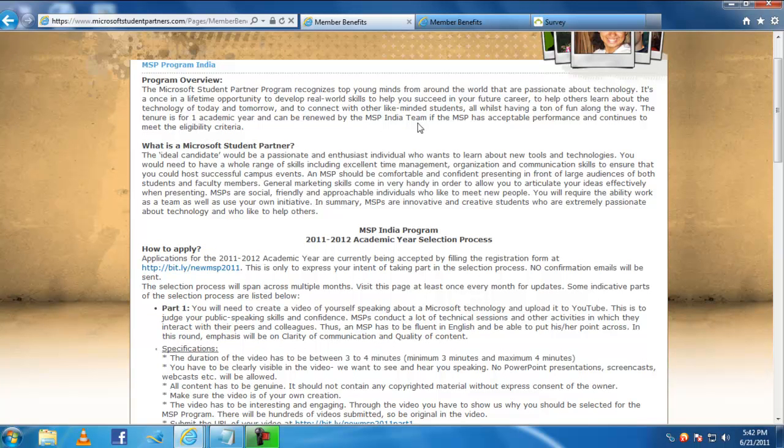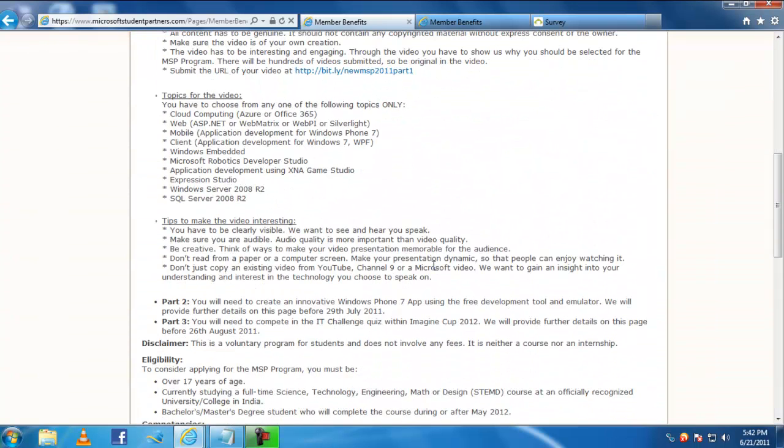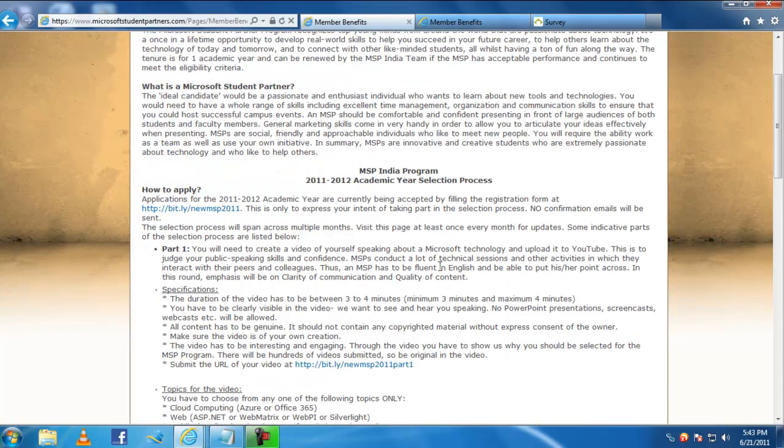and with proper credentials. After registering at the above website, you need to go through a few selection processes, which involve the creation of a video, then creating a Windows 7 application, and then entering an IT challenge quiz and so on. So the next process is creating a video. What it is all about is you need to create a video of yourself speaking about a Microsoft technology and upload that video to YouTube.